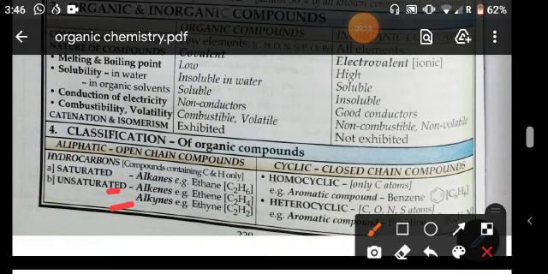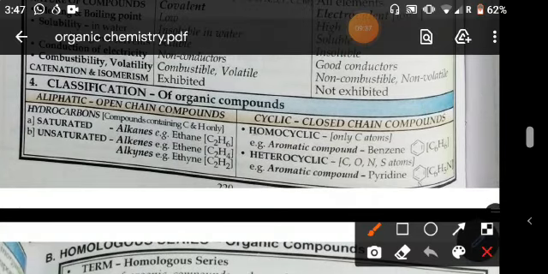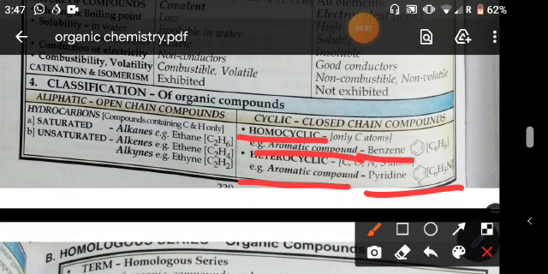Here, aliphatic open chain compounds are saturated and unsaturated, but cyclic closed chain compounds can be homocyclic or heterocyclic. Homo means same, that means in homocyclic there is similarity, like benzene, and those are the aromatic compounds, and heterocyclic compounds are also aromatic in nature, for example pyridine.